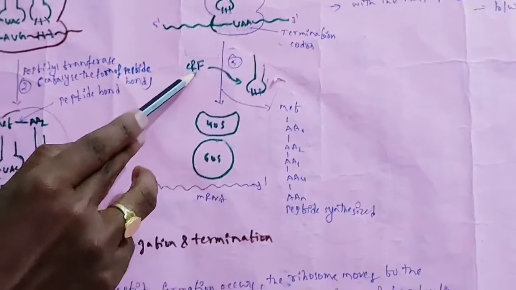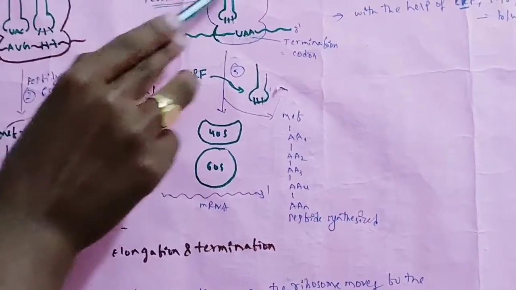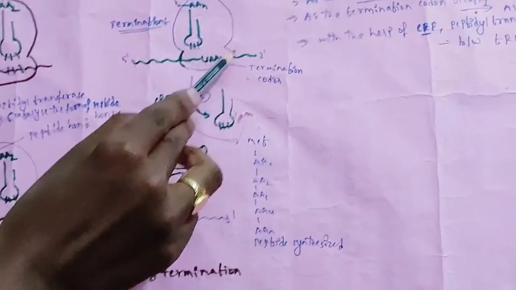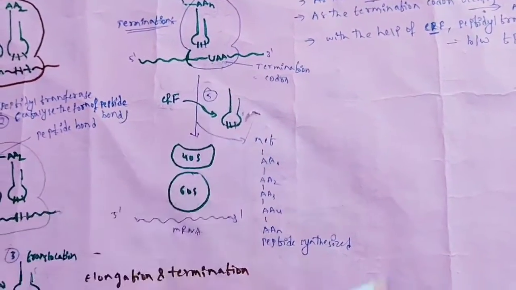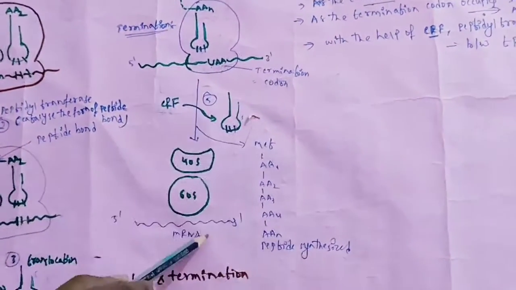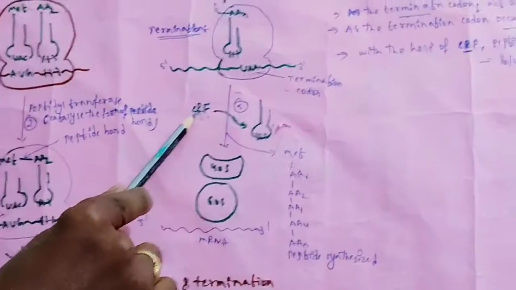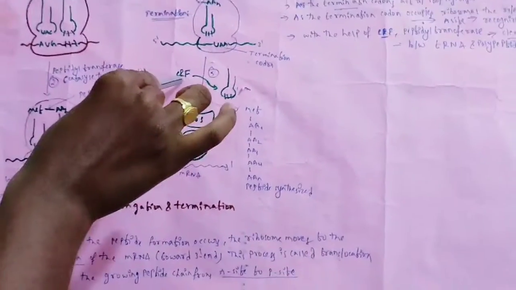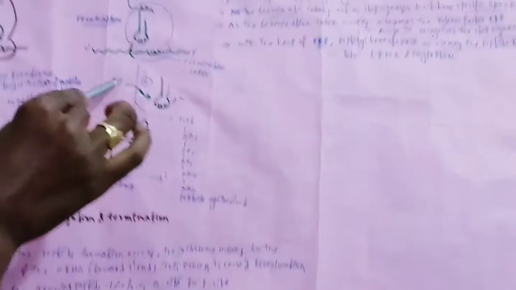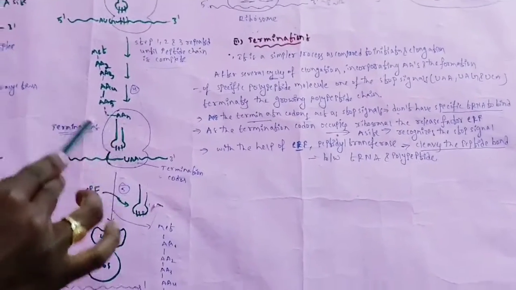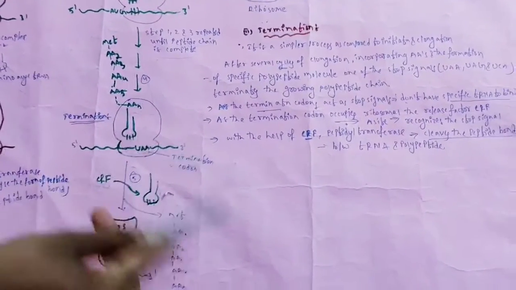This eukaryotic releasing factor releases the tRNA and also the synthesized peptide chain, and also separates the 60S ribosome subunit, the 40S ribosome subunit, and the mRNA. With the help of the eukaryotic releasing factor, the peptide transferase enzyme cleaves the peptide bond between the peptide chain and tRNA.